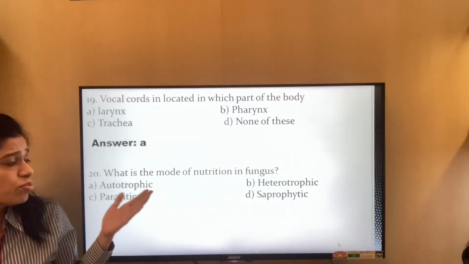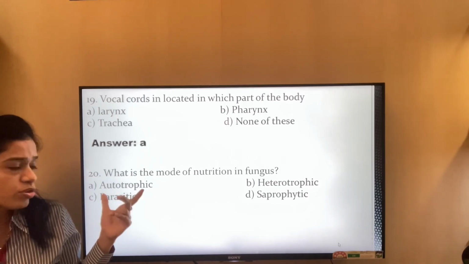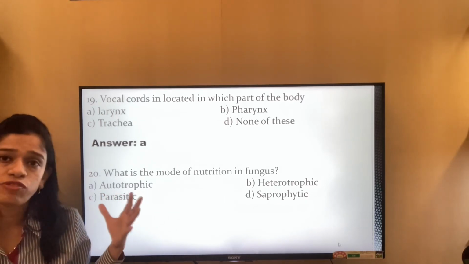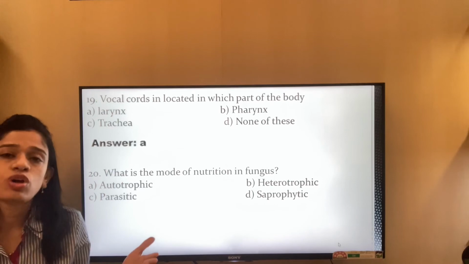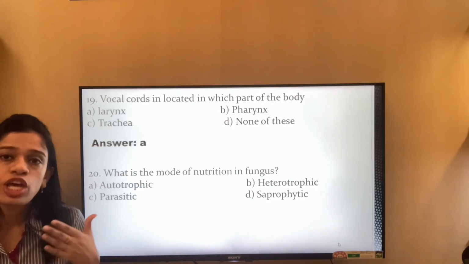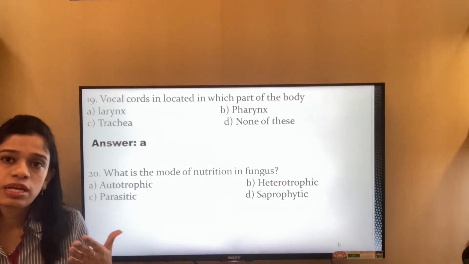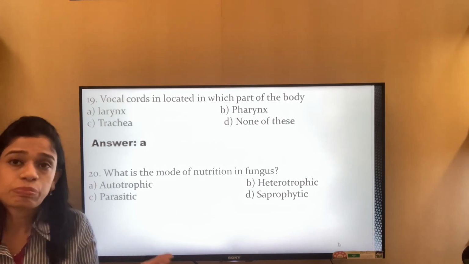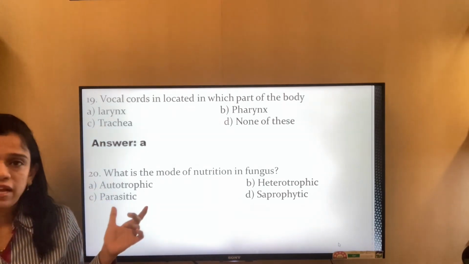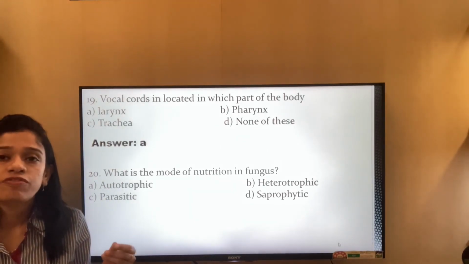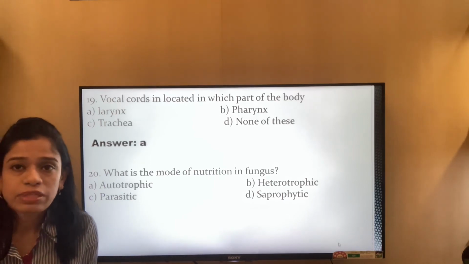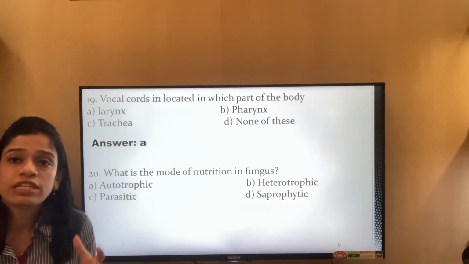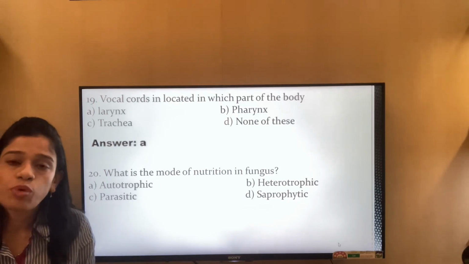So what is the mode of nutrition in fungus? Autotrophic, that is for the plants. Heterotrophic for other than plants, mostly all of the living beings, like human beings, animals, then your fishes, birds, etc. Parasitic, these are for the very low graded animals, like the roundworm, which depends on some other body to get the nutrition.